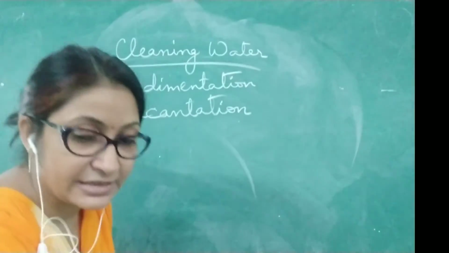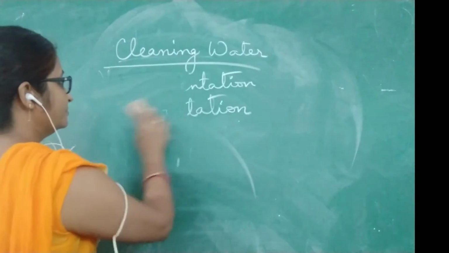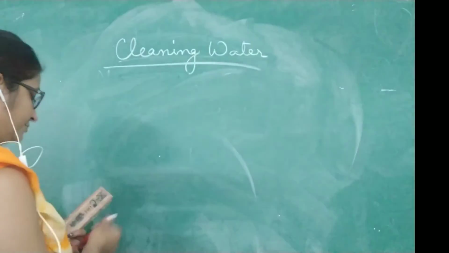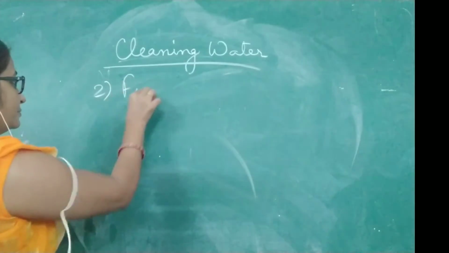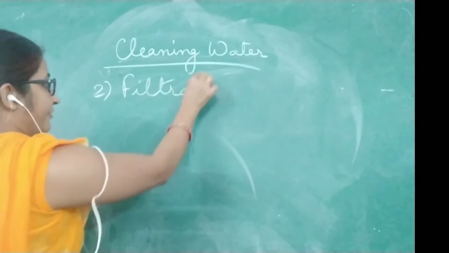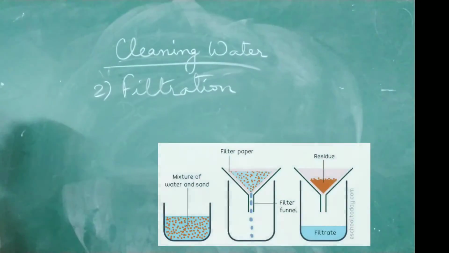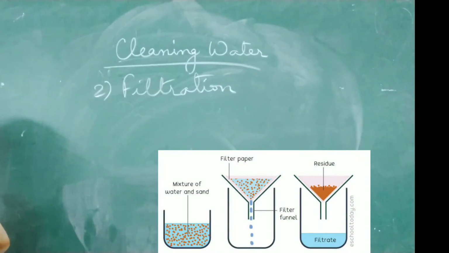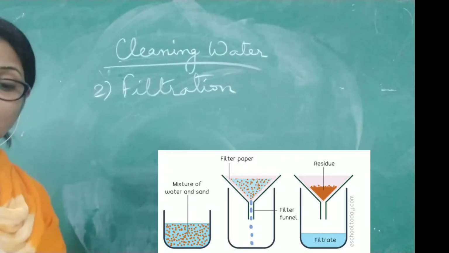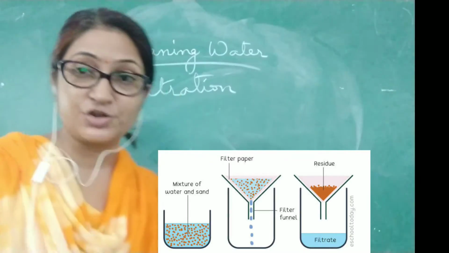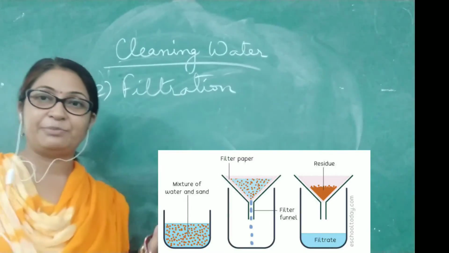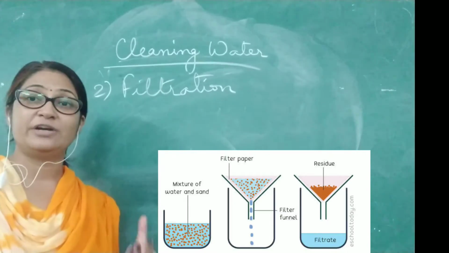So the next method is filtration. So here comes the image of filtration. Just have a look at it. So what happens in filtration is there is a filter paper, a special type of paper.